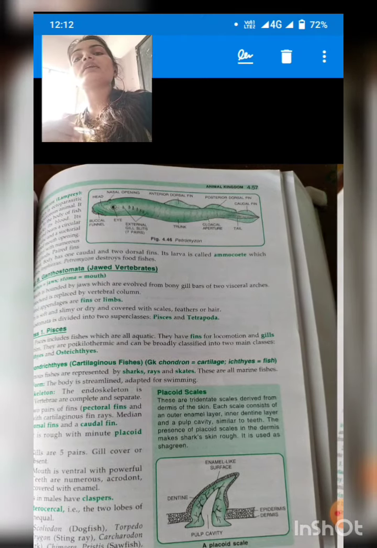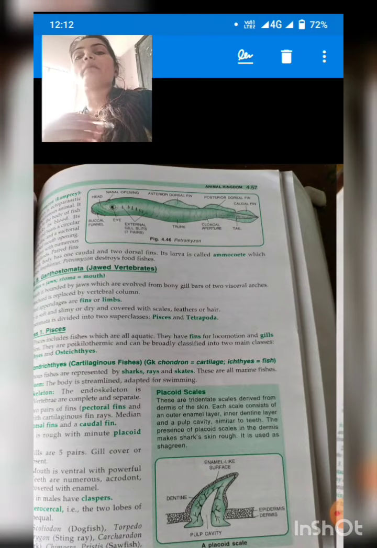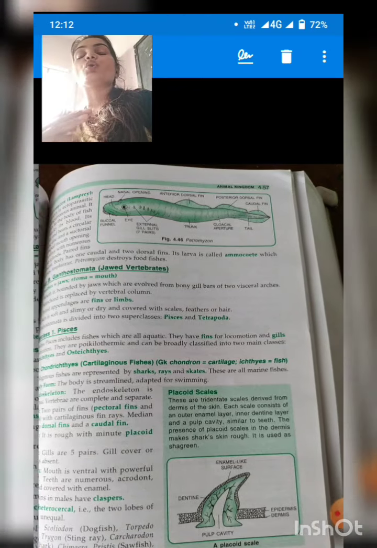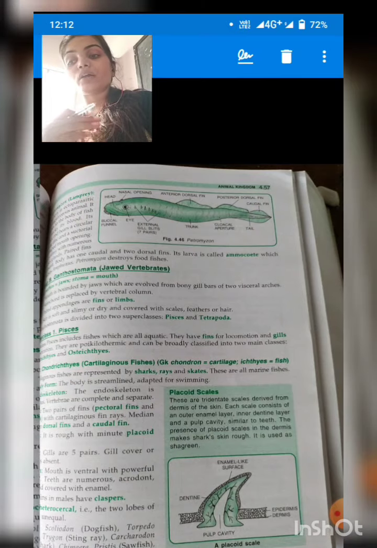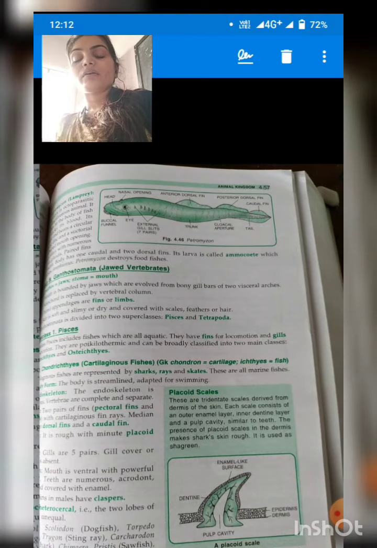So whenever somebody asks which subphylum Pisces belongs to, what will you answer? You will answer that Pisces belongs to subphylum Vertebrata, and class Pisces, and the group is Gnathostomata, okay.